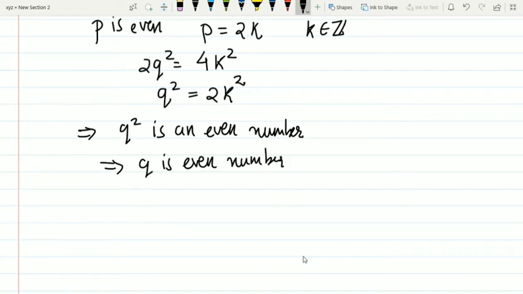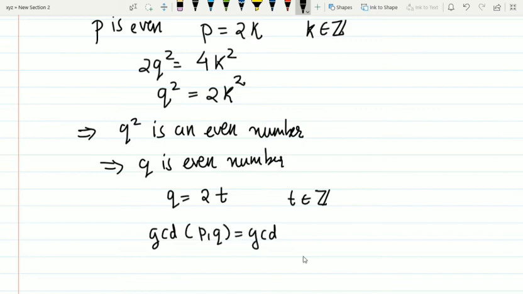So we can write Q as 2 times some other number T, because every even number can be written as 2 times some other number, where T belongs to the integers, because we have taken Q as an integer. Now if we take the GCD of P and Q, we get the GCD of 2K and 2T, which is equal to 2.